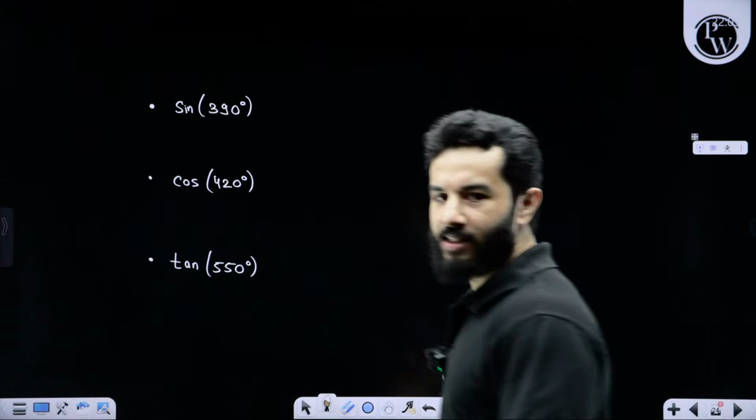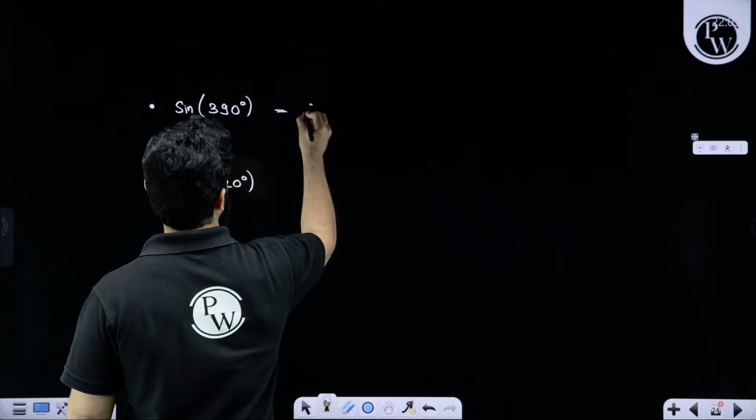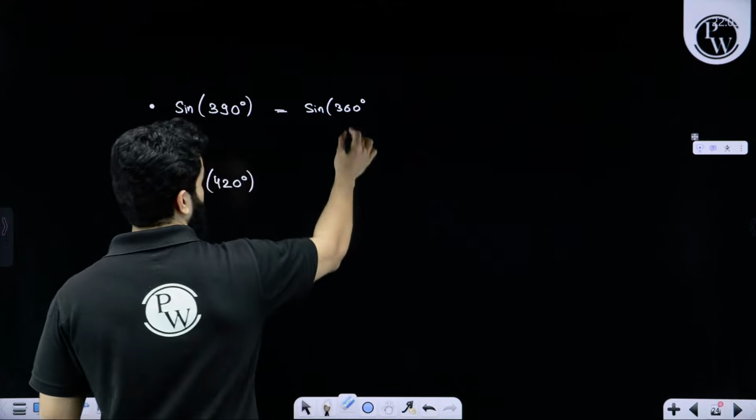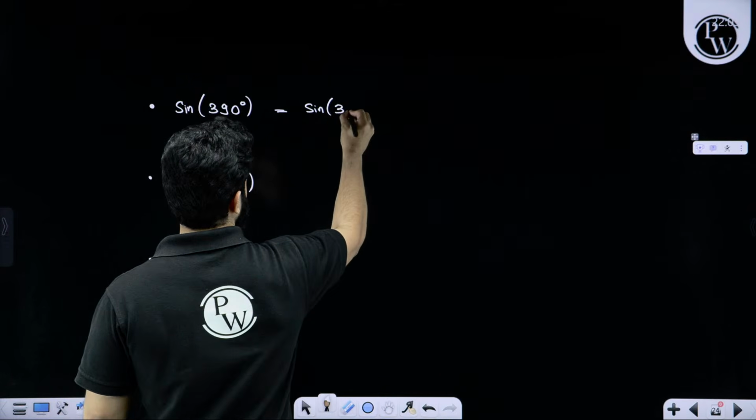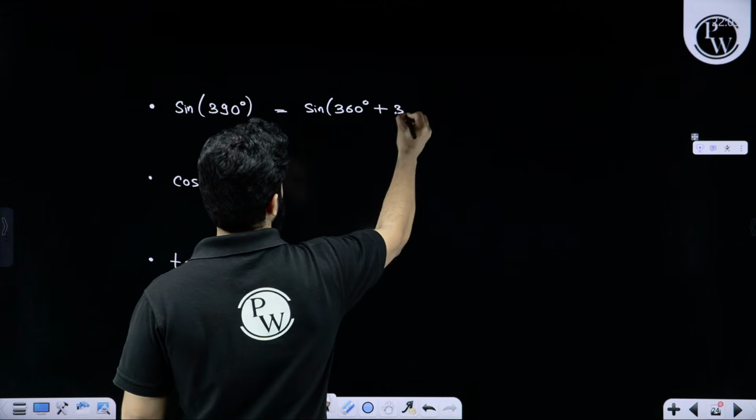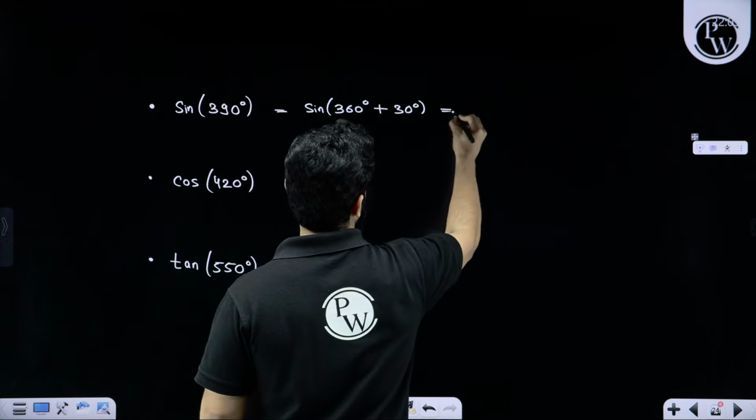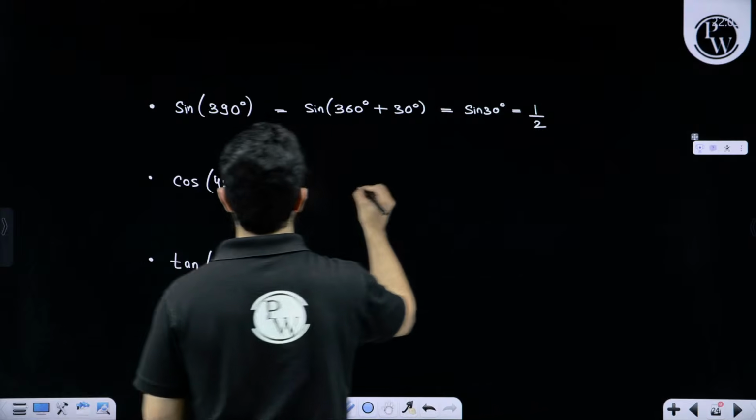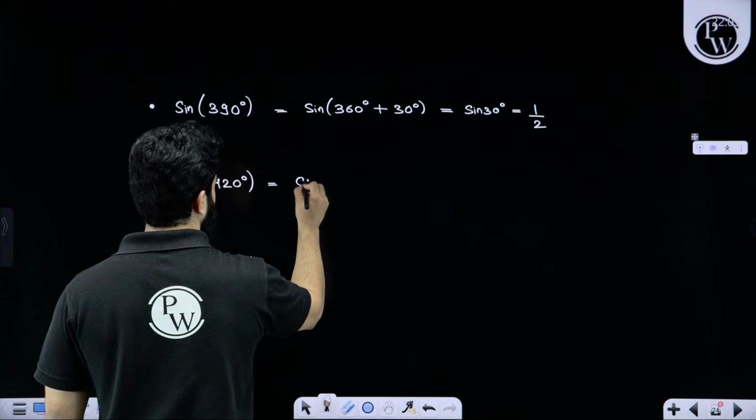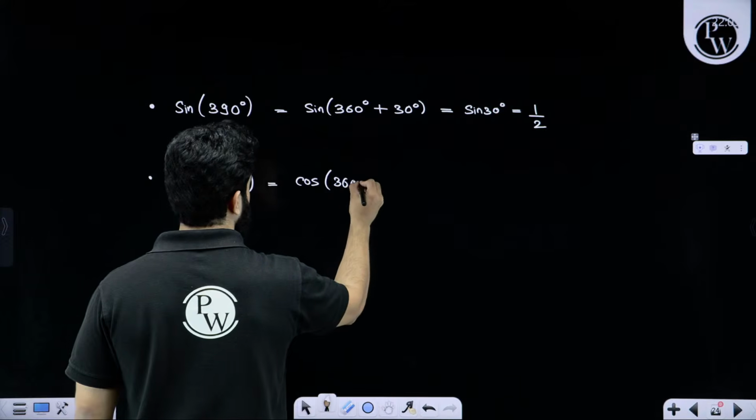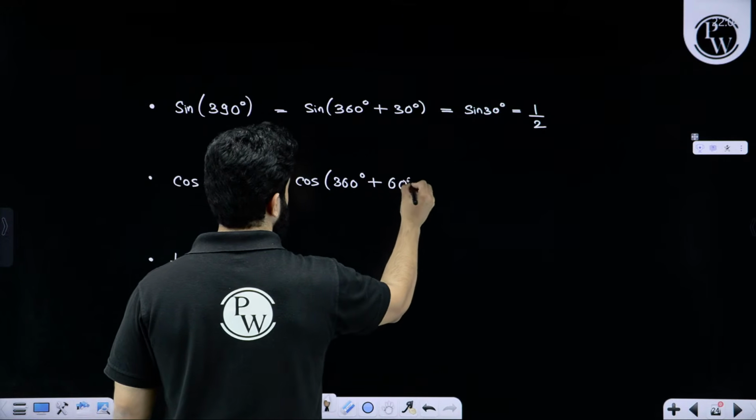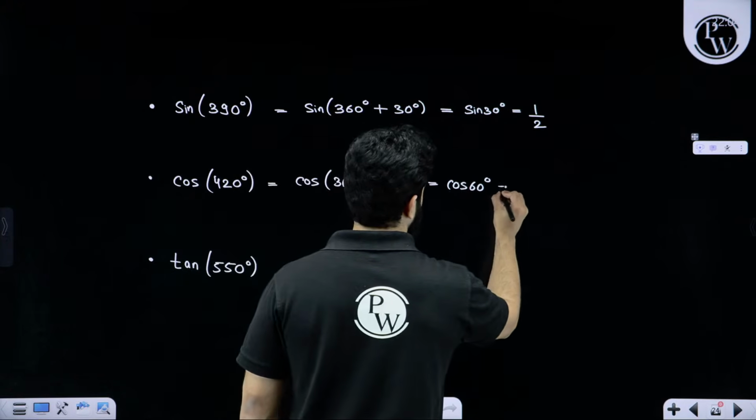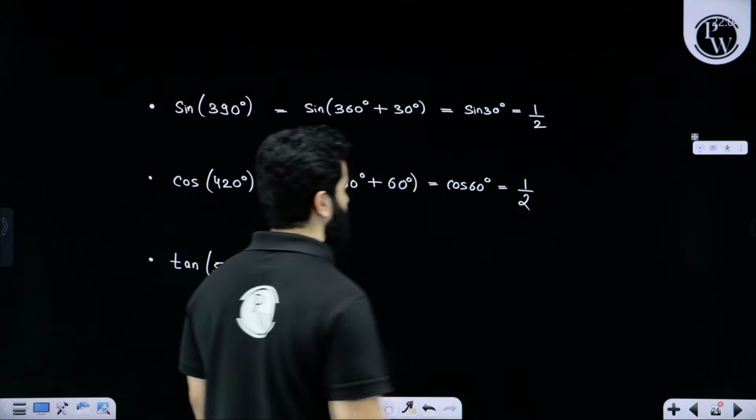Sine 390 degree can be written as sine 360 degree plus 30 degree. That means it can be written as simply sine 30 degree, that means 1 by 2. Cos 420 degree can be written as cos of 360 degree plus 60 degree. That means cos of 60 degree. This will come out to be again 1 by 2, right?